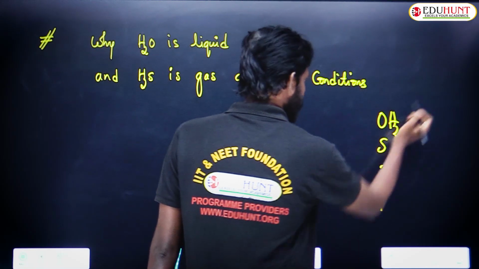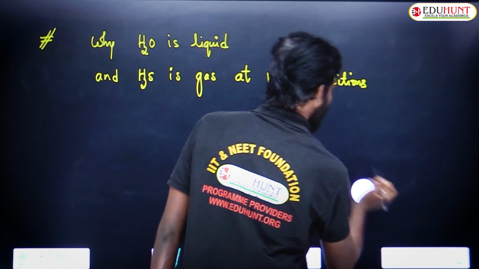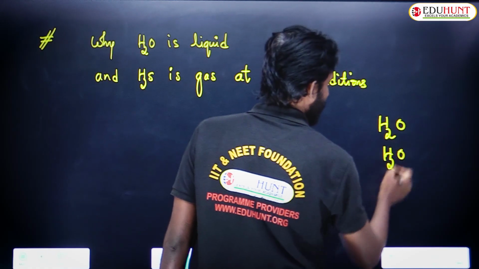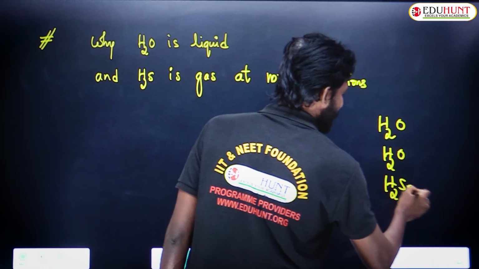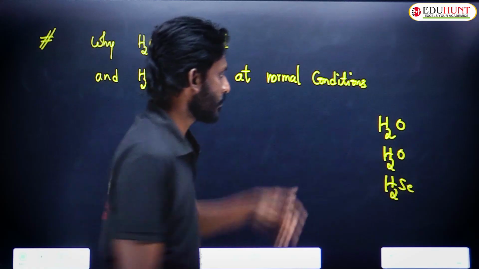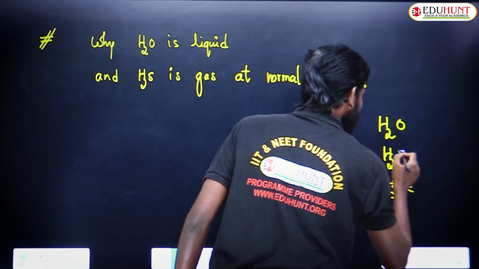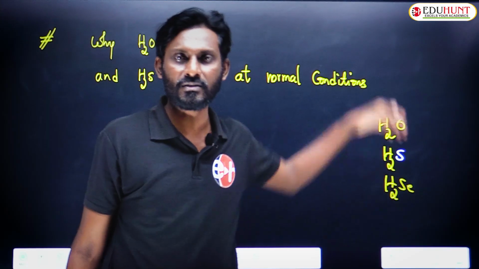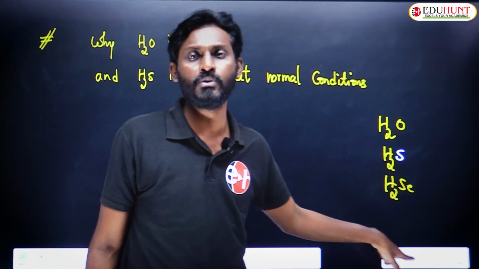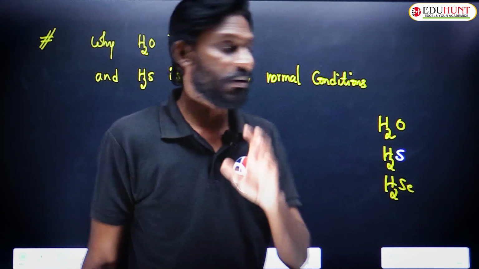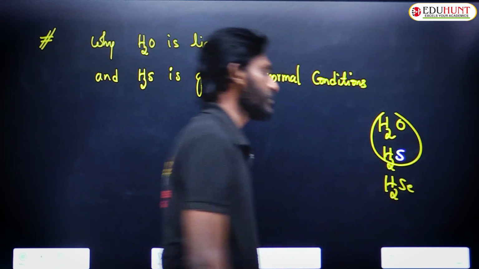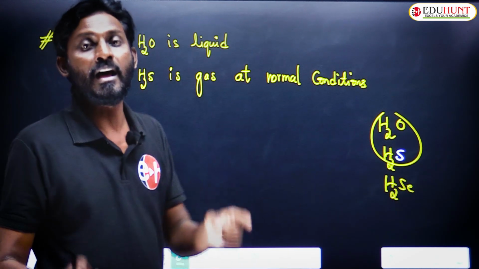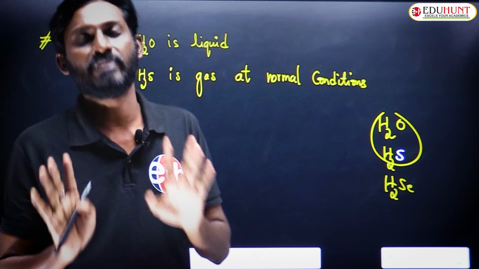I'll write it like this: H2O, H2S, H2Se. Oxygen and sulfur belong to the same family, and H2O and H2S are hydrides of the same family.